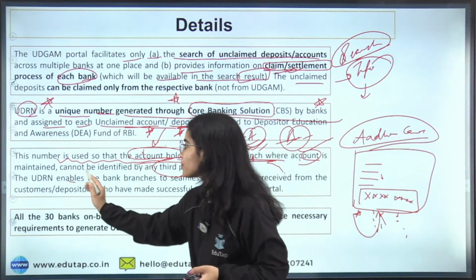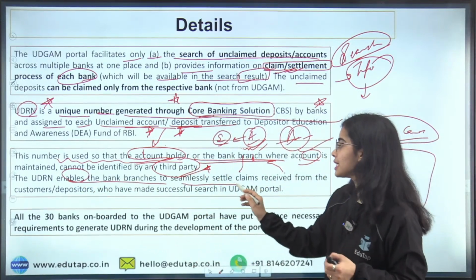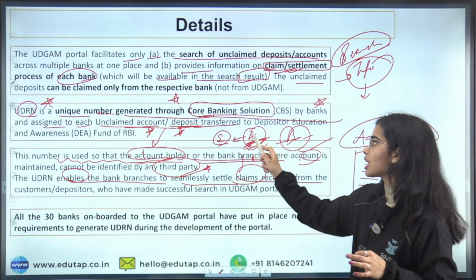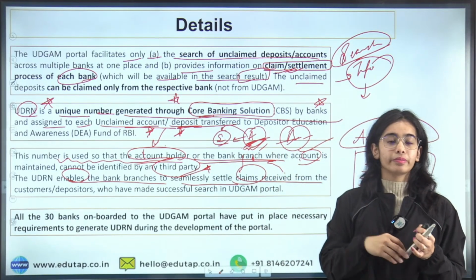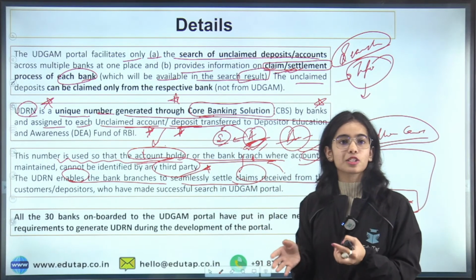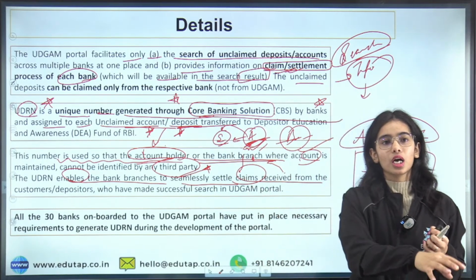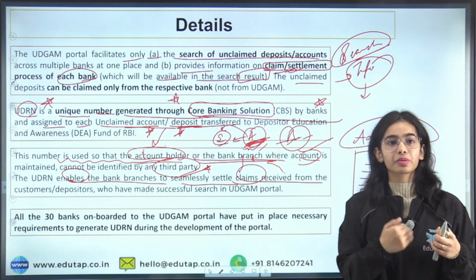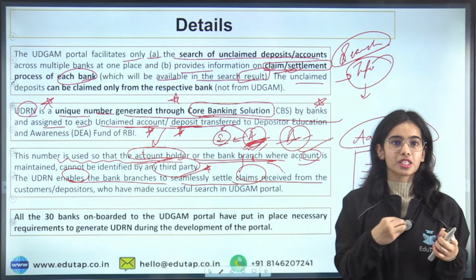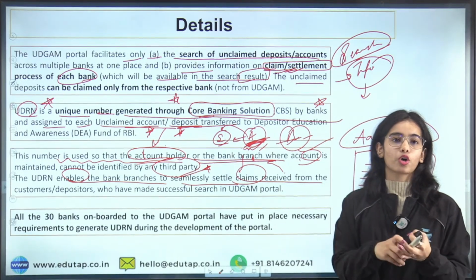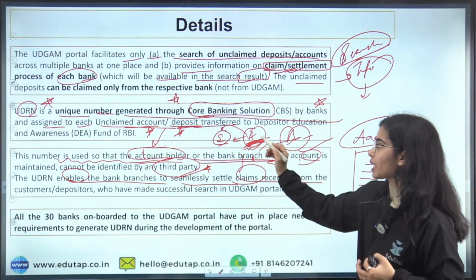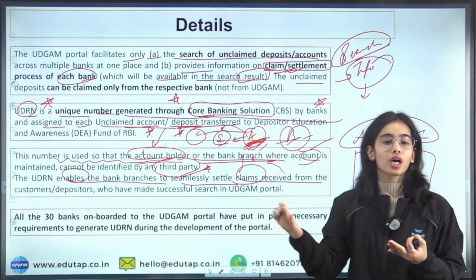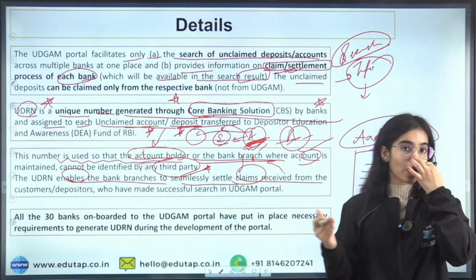So UDRN enables the bank branches to seamlessly settle the claims received from the customers or depositors when the account holders are providing the papers and such, showing that they are the relative of the account holder, or the account holder himself is coming and saying, okay, I am the person that wants my deposits back, I have lost my documents, but I am the account holder. Or the relative of the account holder is coming and saying, I am the relative, this is the proof that I am the daughter or the son of the account holder.